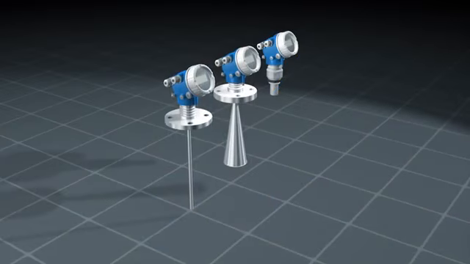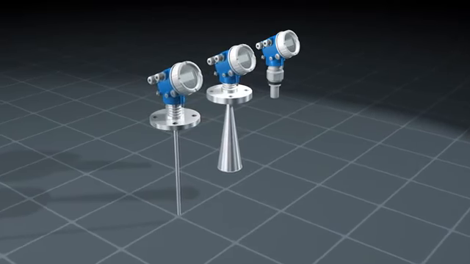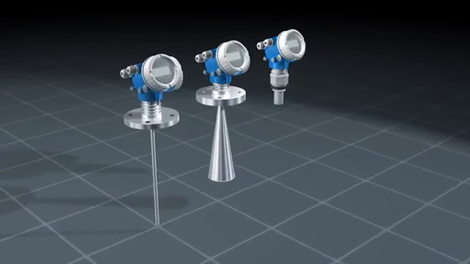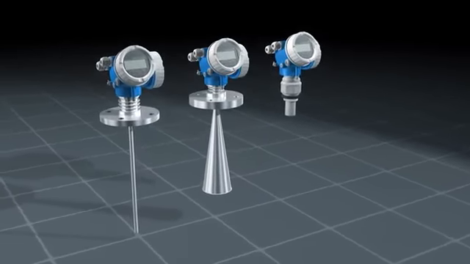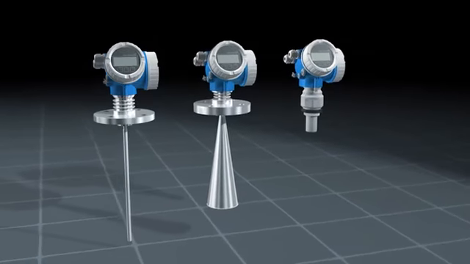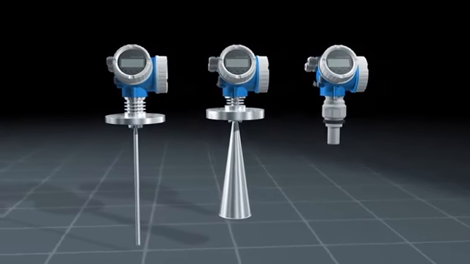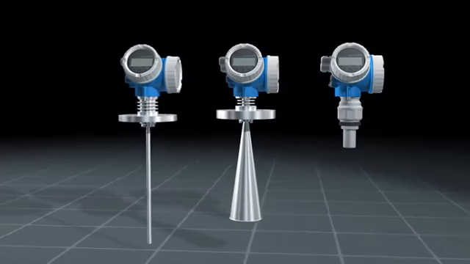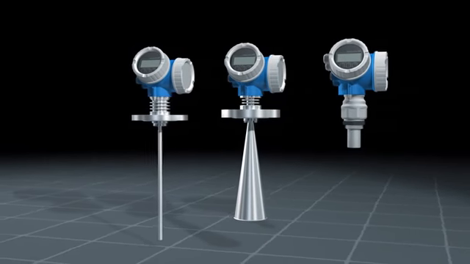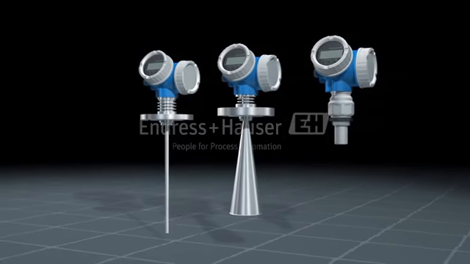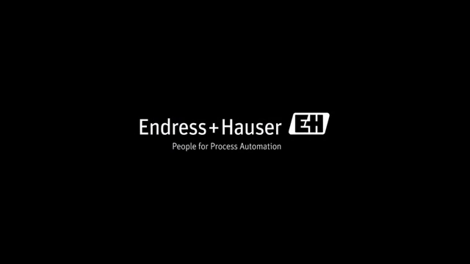Endress and Hauser time-of-flight instruments are measuring the level even in high pressure and temperature applications, in different vapor or on aggressive media, with turbulent liquid surfaces or with foam at the liquid surface. We have the right solution for any application. Endress and Hauser.